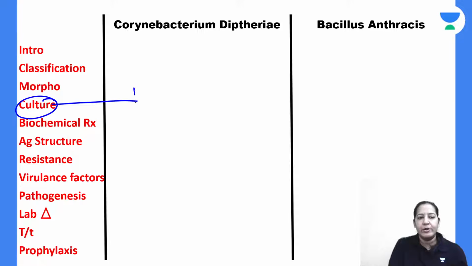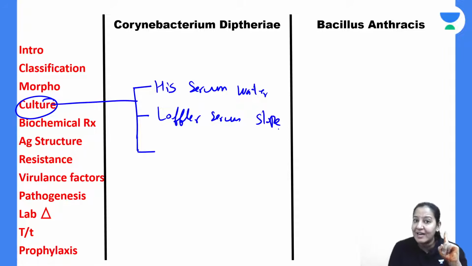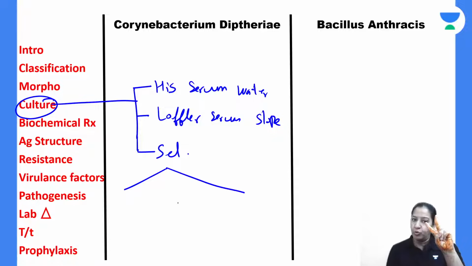Let me summarize the culture. I am going to teach you 3 cultures. Tell me the liquid culture. The name of the liquid culture is Hiss serum water. In Hiss serum water, turbidity and pellicle formation are seen. The second, the solid media, is Loeffler's serum slope. On Loeffler's serum slope, cream colored glistening colonies are formed. And the third one is the selective. In selective I am going to teach you 2. The first one is the telluride media, and the second one is Tinsdale.